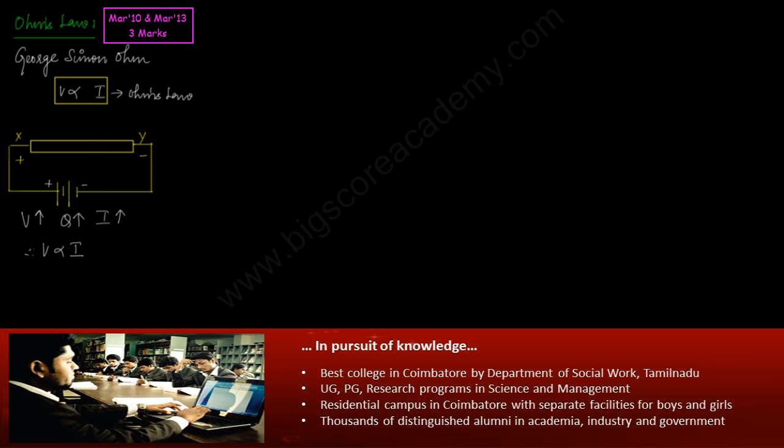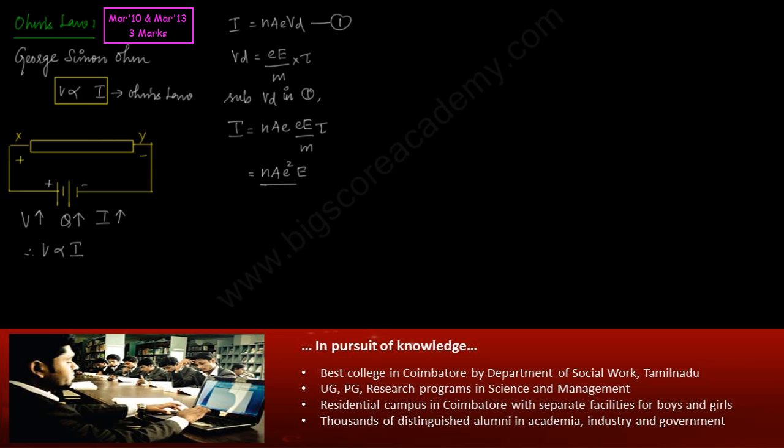The current flowing through the conductor, I, is N A e Vd, where Vd is the drift velocity. We also know that Vd is nothing but eE by m into tau. Substituting Vd in 1, I is equal to N A e into eE by m into tau, which is equal to N A e square E by m into tau.